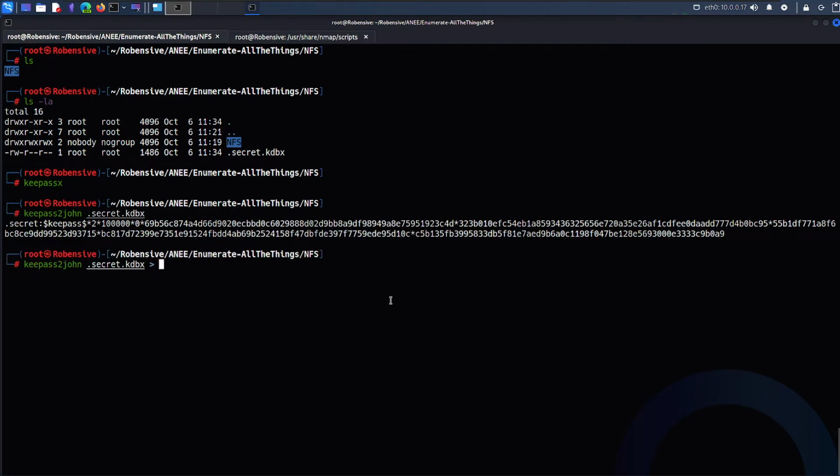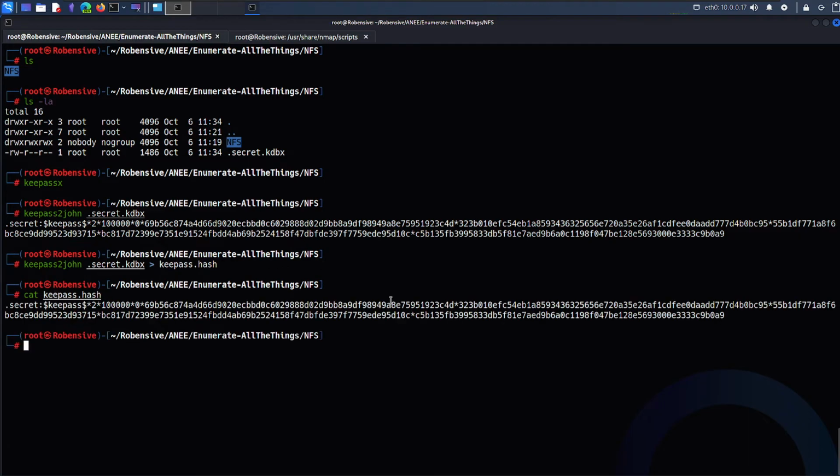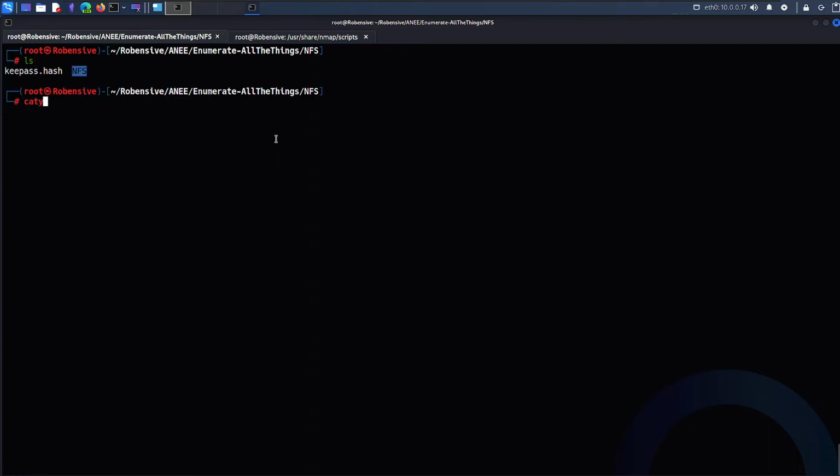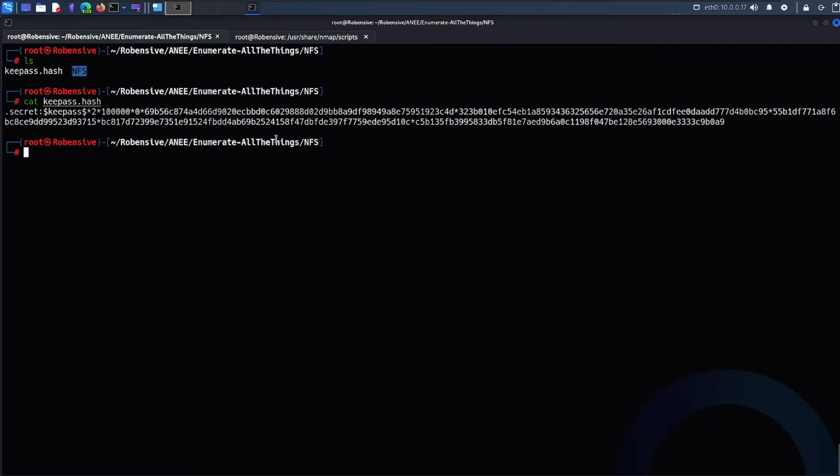I'll redirect that hash to keepass.hash. cat keepass.hash. I have that specific hash, and we can serve it to John, and the solving would be simple enough.